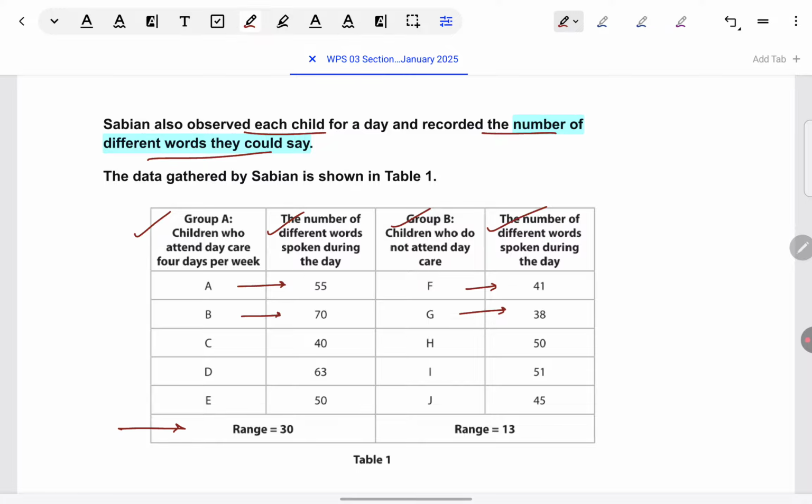In the last row, we see ranges given. We can see a much larger range for group A, who did attend daycare 4 days a week, compared to children who did not attend daycare. Okay, so carefully we should read the table fully before we come to the question.